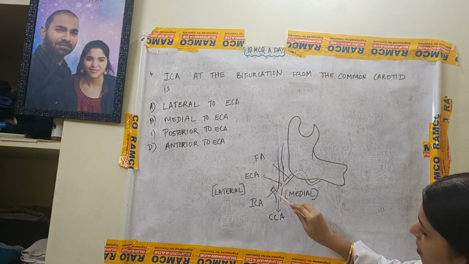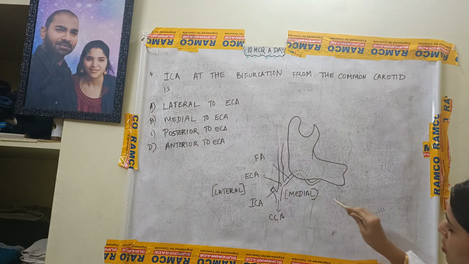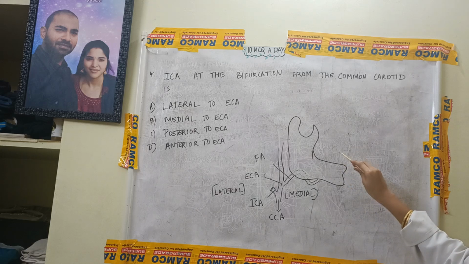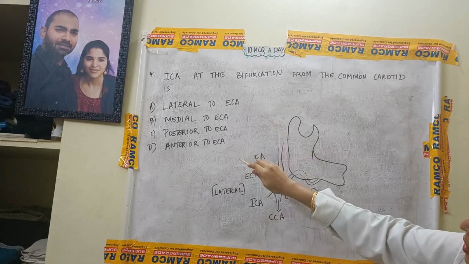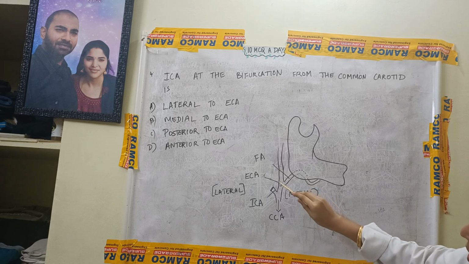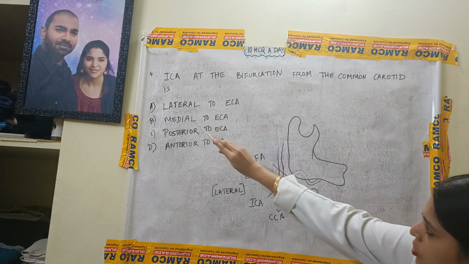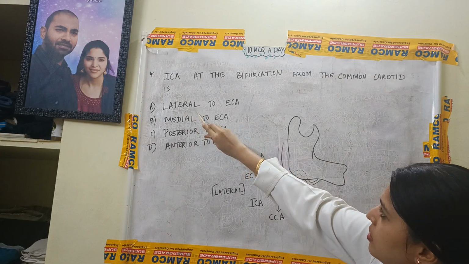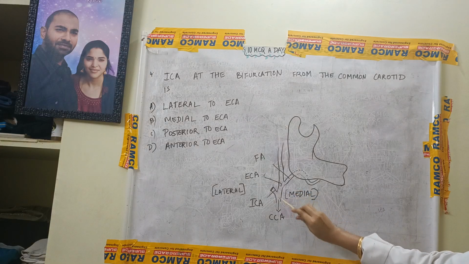At the bifurcation from the common carotid, this is the medial side which is towards the midline, and lateral is away from the midline. And according to the options, lateral to the external carotid. So this is the external carotid. This is lateral, and so option A is the correct answer. The internal carotid artery at the bifurcation from the common carotid is lateral to the external carotid artery.